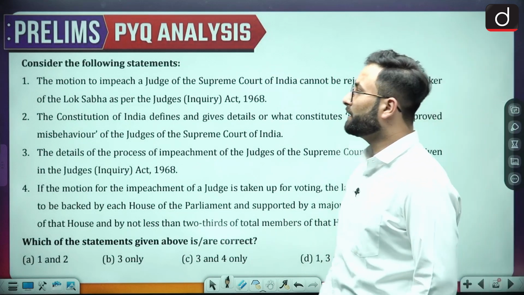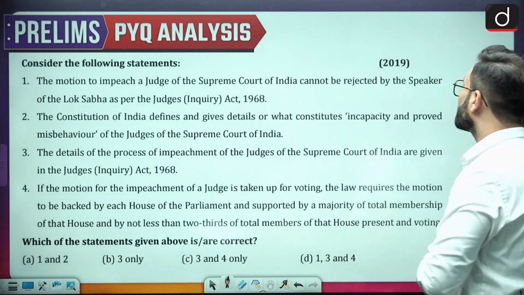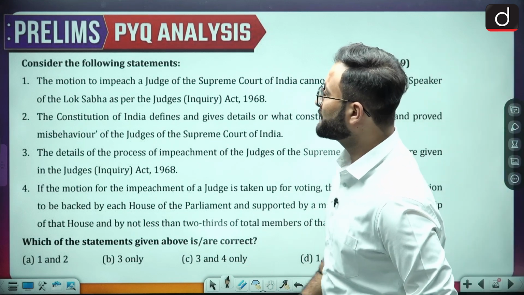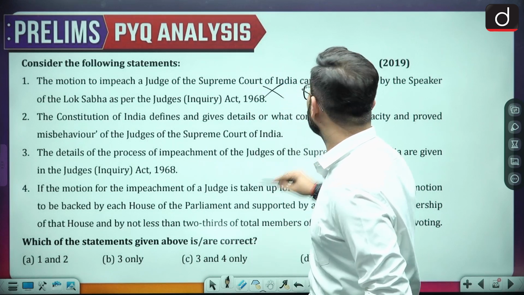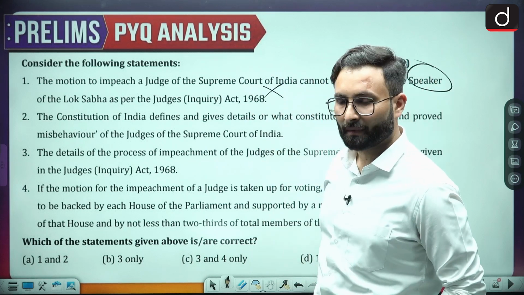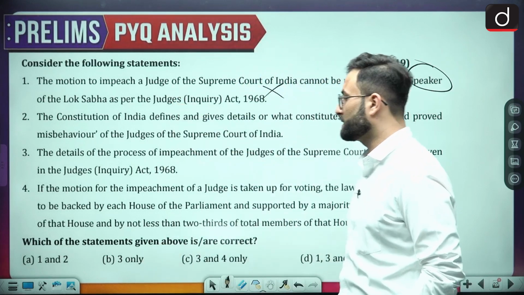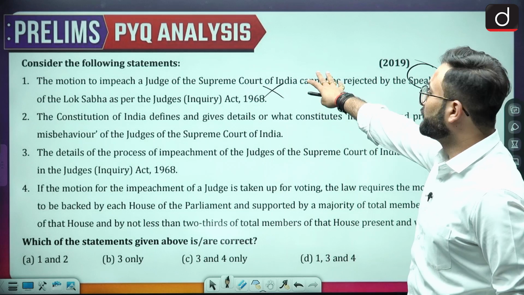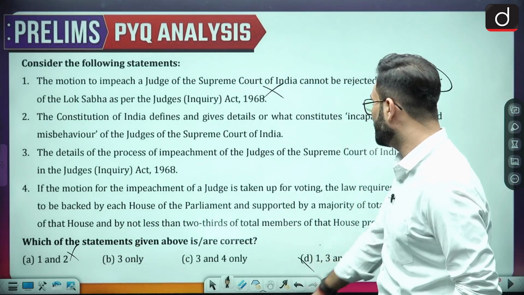Consider the following statement. Statement 1: the motion to impeach a judge of the Supreme Court of India cannot be rejected by the Speaker of the Lok Sabha as per the Judges Inquiry Act 1968. Now this is incorrect, because the Speaker can reject. On the basis of merit, they can reject as well. So if you reject statement 1, then A and D are eliminated over here.